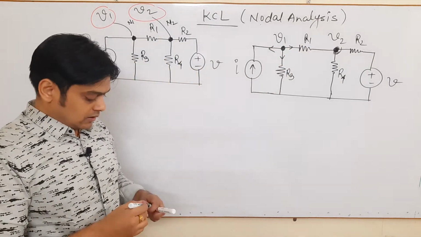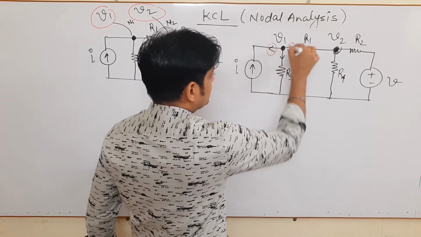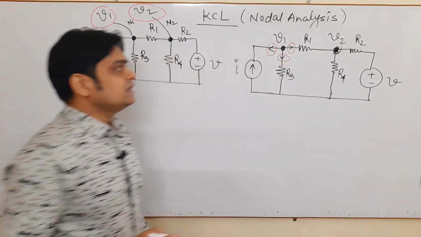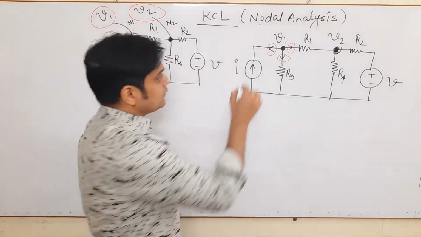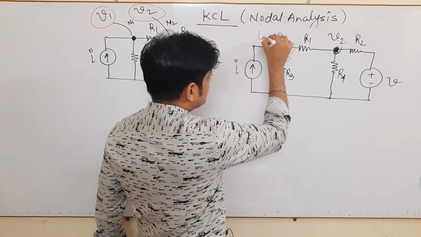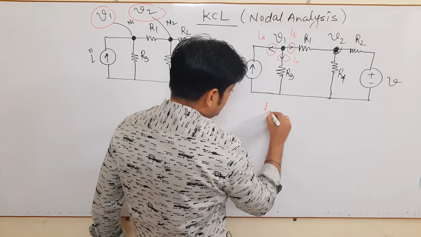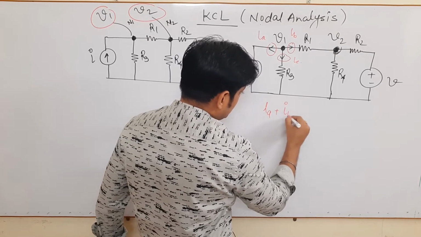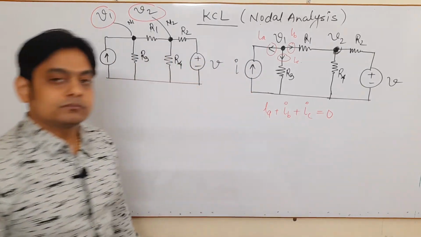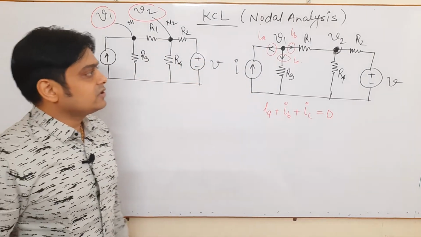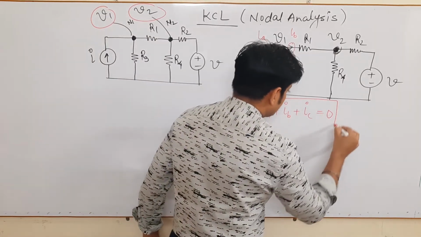This is just a consideration. If I consider this node is at higher potential, these three currents will be coming out from this node. For the time being, if I consider these currents as IA, IB and IC, then as per nodal analysis and the sign convention, IA plus IB plus IC is 0.